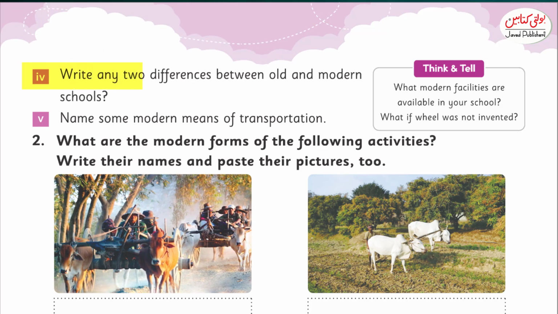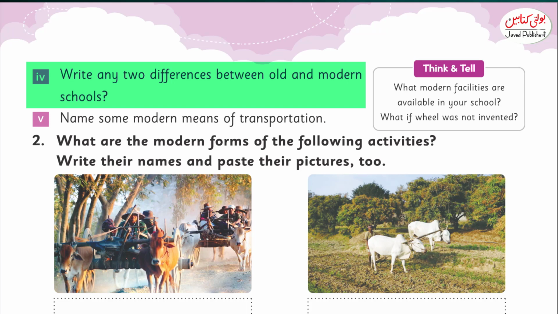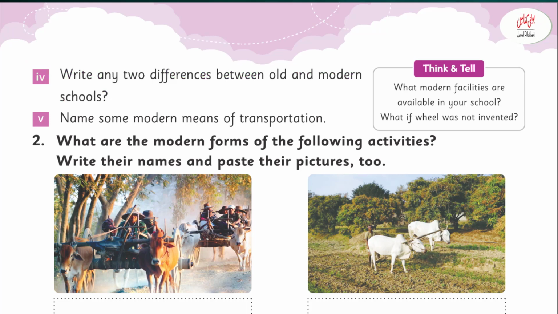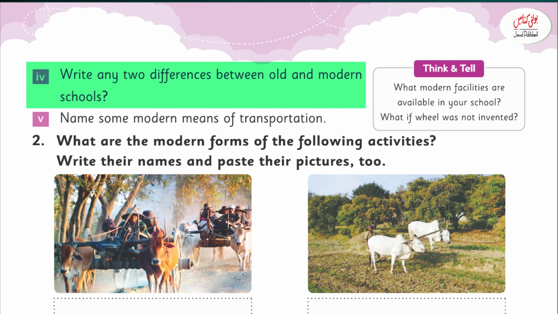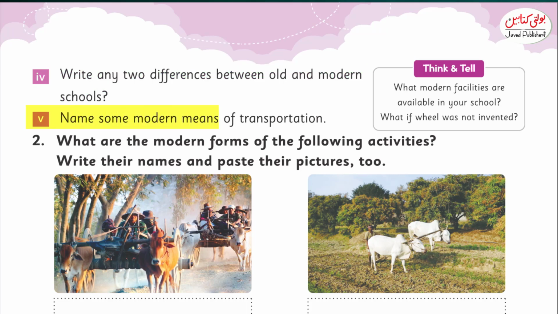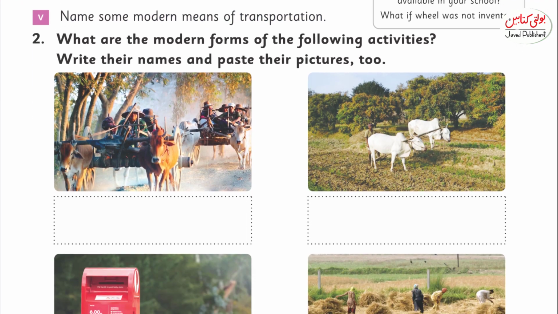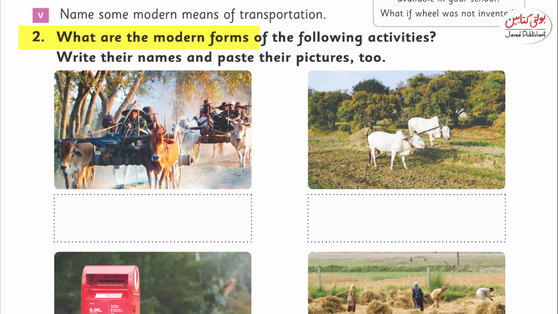Write any two differences between old and modern schools. The early school consisted of one room or open yard and only a single teacher was supposed to teach many subjects. Nowadays, schools are well equipped with computers, internet and science laboratories. They have many rooms. Name some modern means of transportation. Cars, buses, aeroplanes.